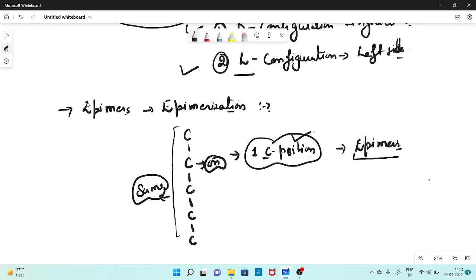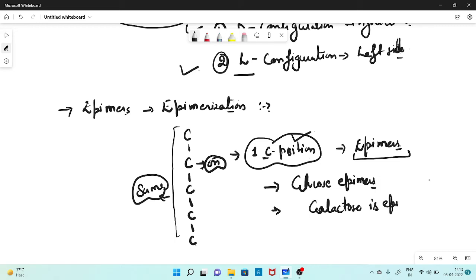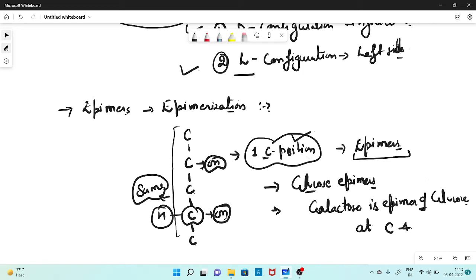Right? And these epimers are basically glucose epimers. For example, galactose is an epimer of glucose at the carbon 4 position, which means 1, 2, 3, 4, the fourth carbon, the plane of the hydroxyl group will be different from the glucose molecule, right?